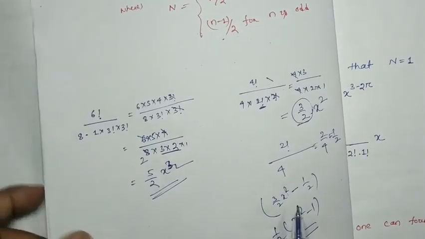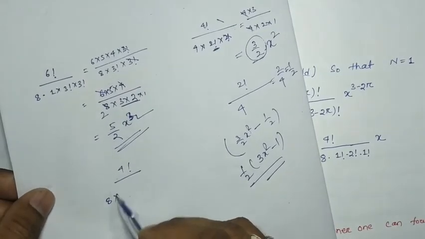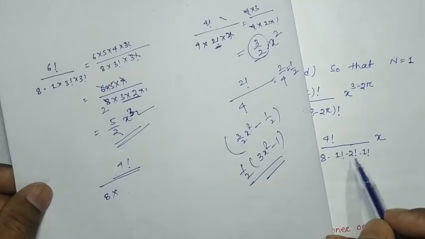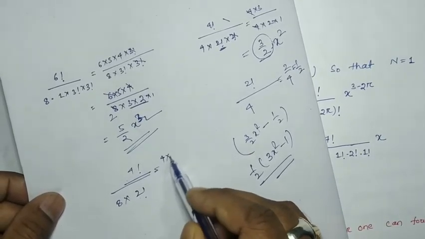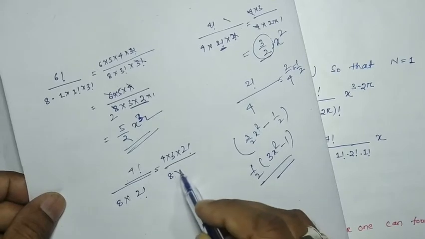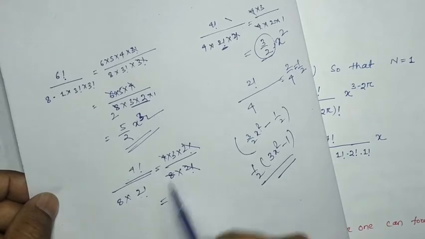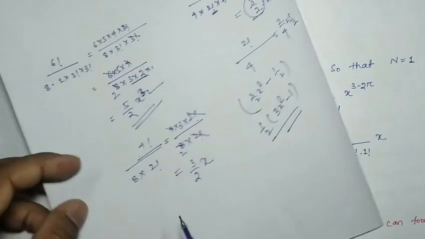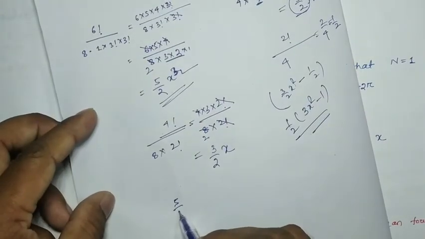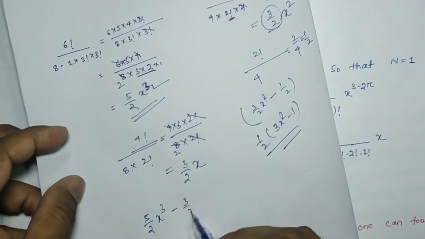Now we have to consider this one, 4 factorial by 8 into 2 factorial into 1 factorial. So 4 factorial means 4 into 3 into 2 factorial divided by 8 into 2 factorial. The 2 factorial gets cancelled, 4 gets cancelled, and it will be 3 by 2 into x. So how much did we get? That is equal to 5 by 2 x cube minus 3 by 2 x.